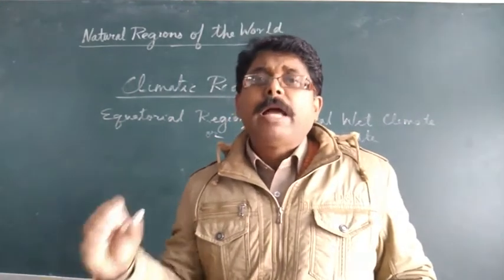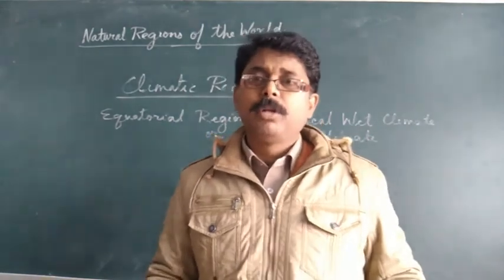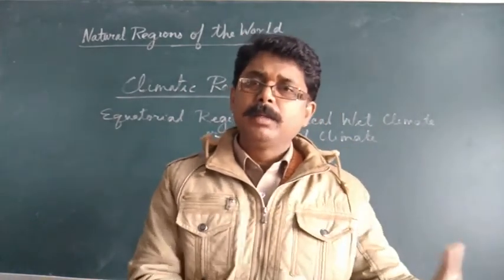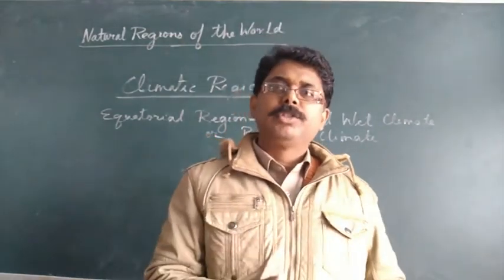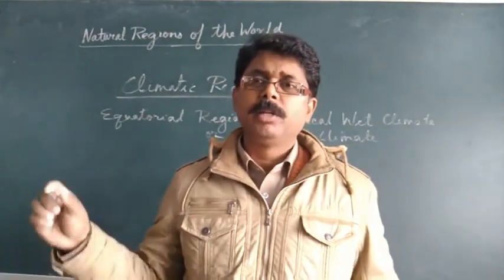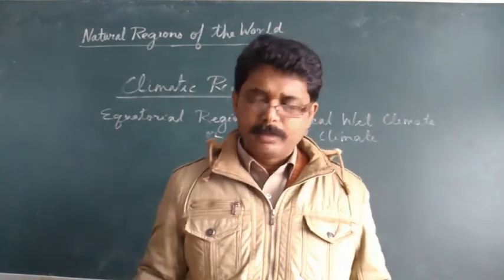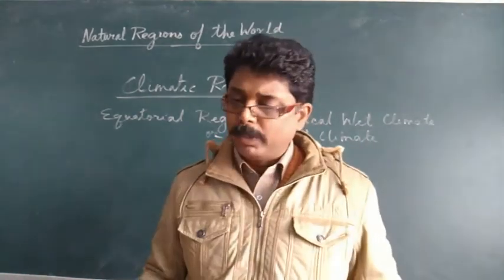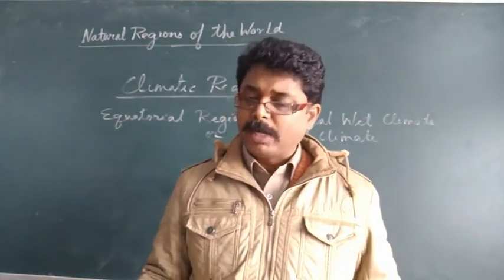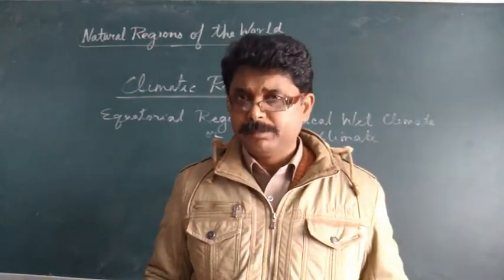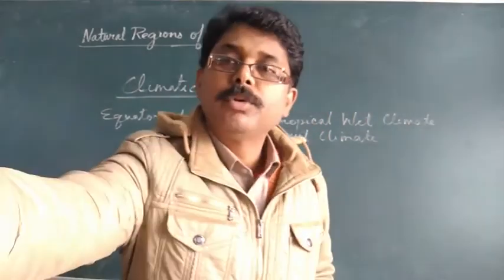Malaysia and Indonesia together produce about 45% of the natural rubber of the world. Now this natural rubber is facing competition from synthetic rubber, so there is not so much demand, but there are still some things which need natural rubber, and Malaysia and Indonesia still produce it and export it. So this is about the equatorial region, and next session we will start the tropical deserts and tropical monsoon regions. So today this much only.